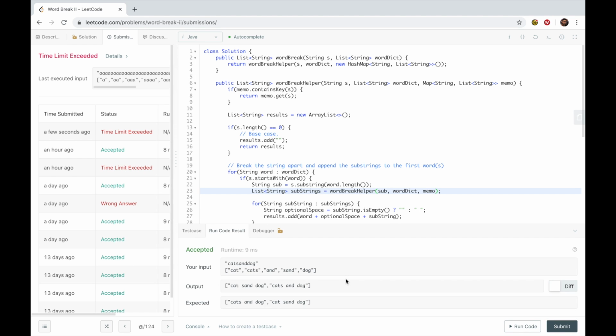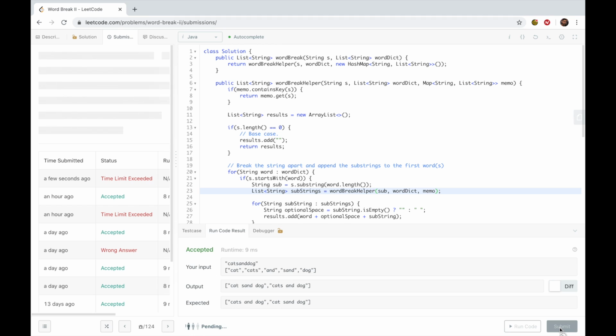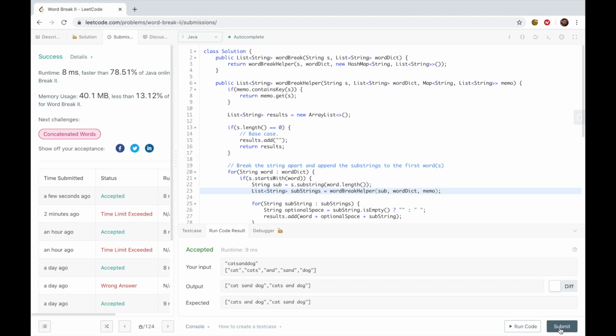Okay, it does. Let me go ahead and submit it. And there you go. You've added memoization to your answer. All it's doing is saying, okay, I've encountered a solution for this string. Let me just pass the solution that I found. Next time that solution is found, it'll just return it quickly without having to do all of this recursive calling. So I hope that was helpful.